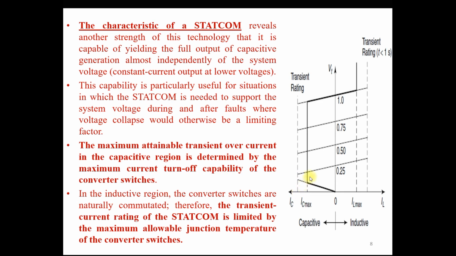So it means that for an extremely high loading condition, if the STATCOM requires a high amount of reactive power injection, at that time you can use the transient rating capacity of the STATCOM and provide the voltage regulation.